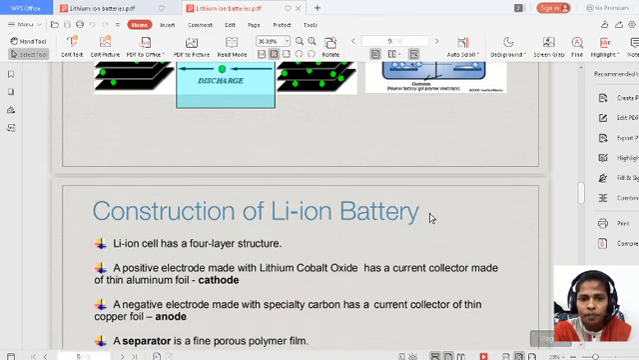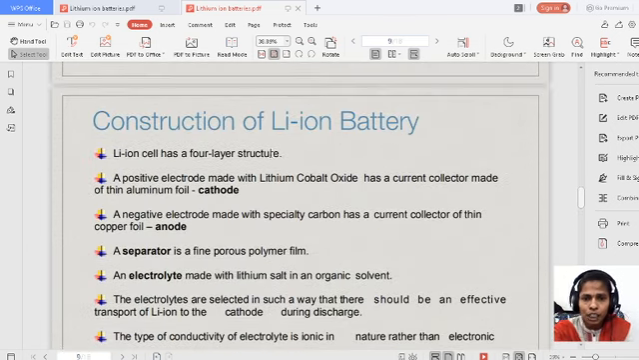So let us see the construction of the lithium ion battery. A lithium ion cell has a 4-layer structure. Totally it is having 4 layers. One layer is the anode, one layer is the cathode, one layer is the separator, and one layer is the electrolyte.